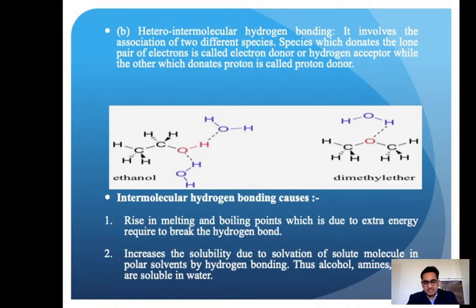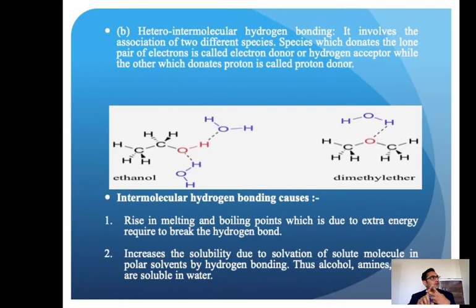So one more type is there, the second type, that is intramolecular hydrogen bonding. Intra means within the molecule only. The molecule is only one, and the hydrogen bonding is between other active sites of that molecule. So that hydrogen bonding is intramolecular hydrogen bonding. Okay, before that we will discuss what exactly happens due to intermolecular hydrogen bonding. Intermolecular hydrogen bonding causes a rise in melting and boiling point.